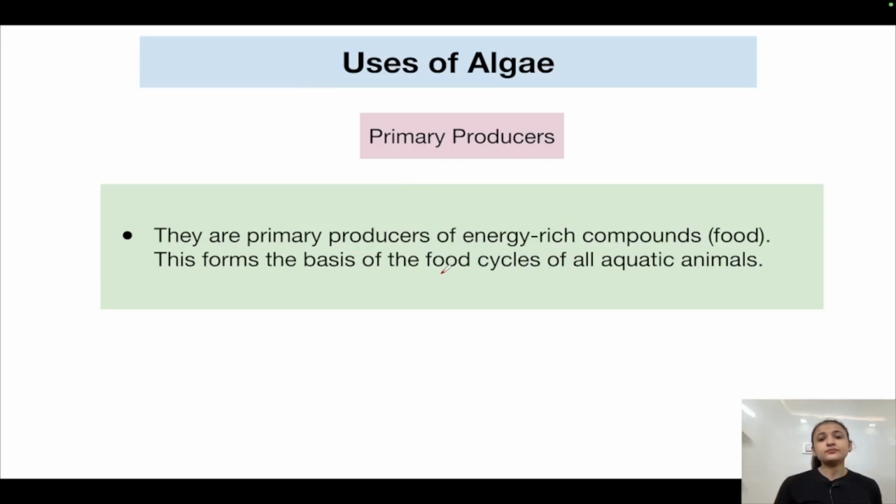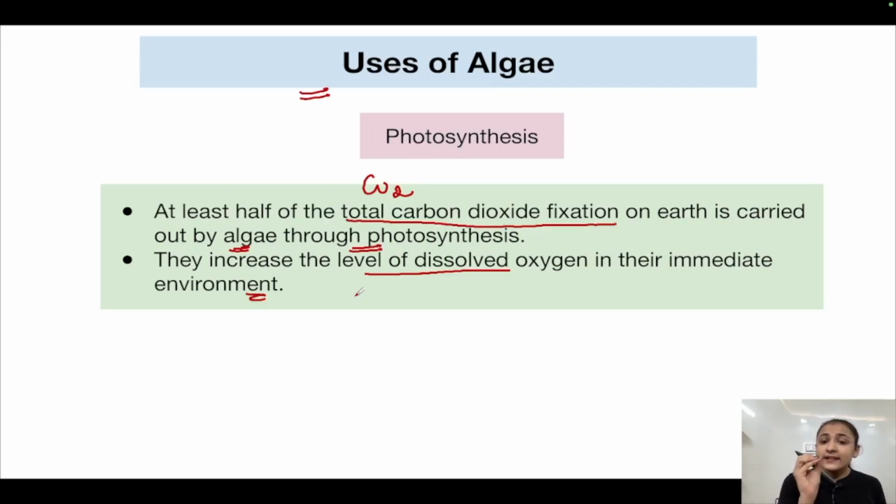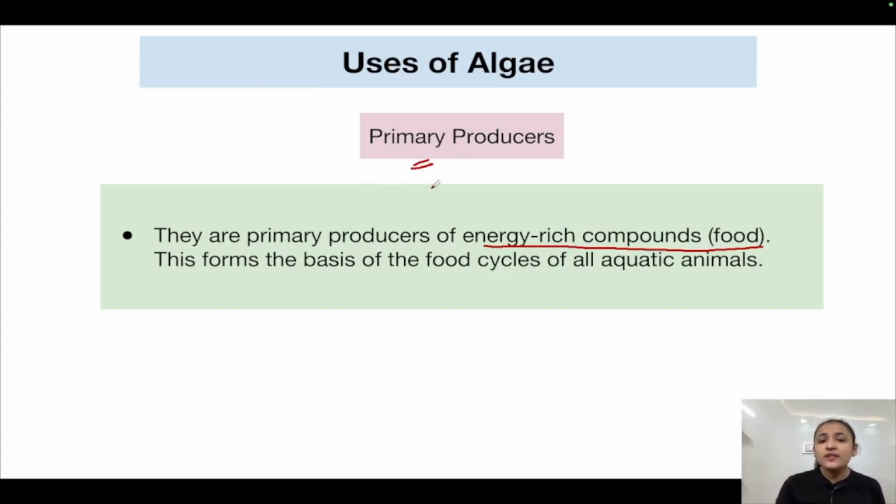Algae are primary producers of energy rich compounds, that is food. At least half of the total carbon dioxide is being fixed by algae via photosynthesis, so it is obvious that they are the primary producers.